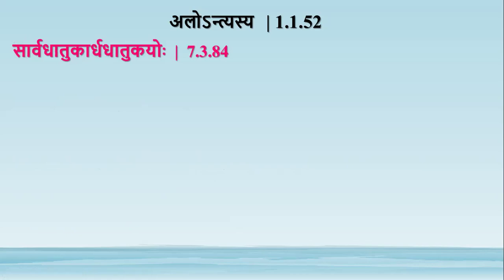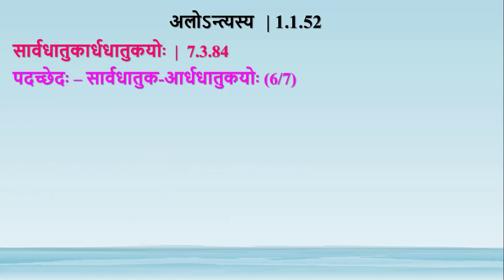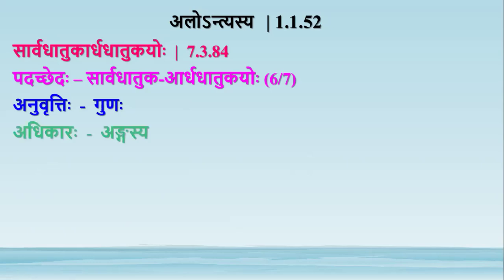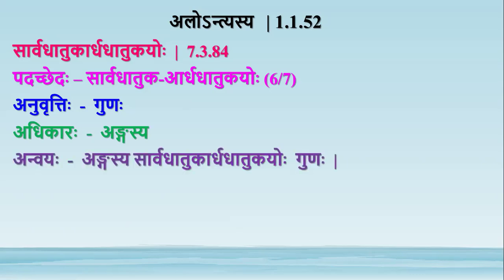One more example. सार्वधातुक अर्धधातुकयोः 7384. सार्वधातुक आर्धधातुकयोः. This is सप्तमी द्विवचनम्. I have typed it wrongly. सप्तमी द्विवचनम्. Anuvrtti of gunaha from the previous sutra midir gunaha 7382 comes, and we have this sutra in the adhikara called angasya. So anvayapti sutra: angasya sarvadhatuka ardhadhatukayoho gunaha.